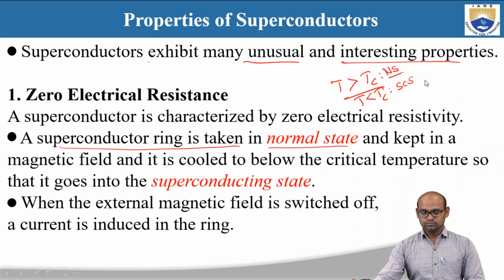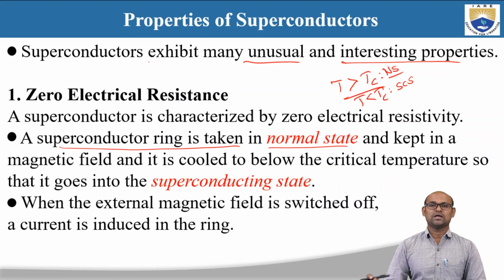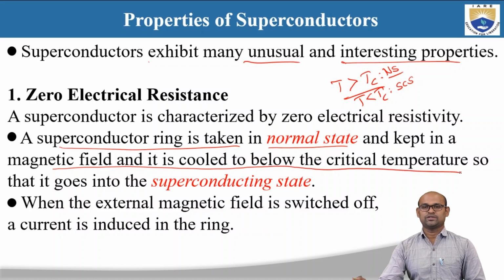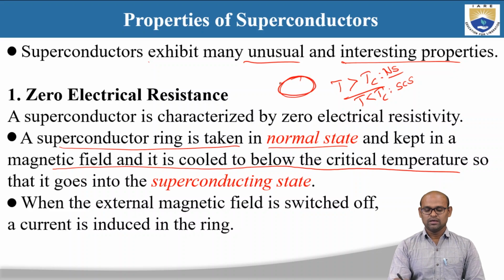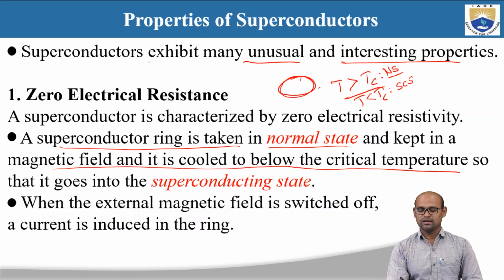First, to understand the zero electrical resistance of a superconducting material, we take a superconducting ring in the normal state, kept at T greater than Tc.